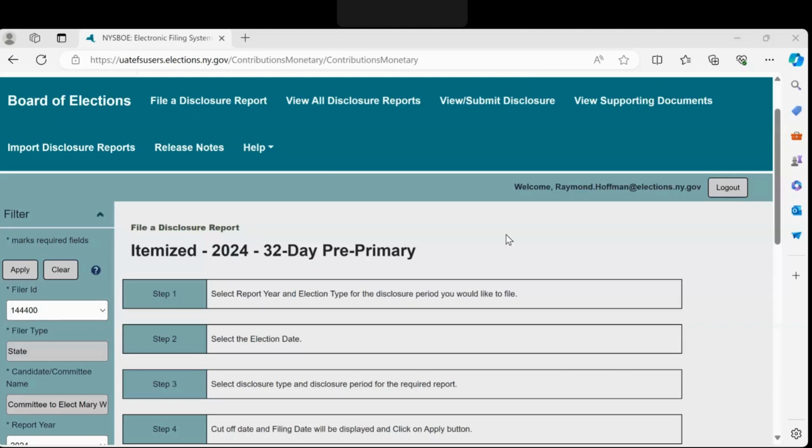In this video, we will be working in the File a Disclosure Report page from the main navigation at the top of the screen after creating our report. For instructions on how to create the report, please view the video entitled Filer Dashboard in EFS. Please note that the Transaction Type drop-down menu located towards the top of the page will only populate with items that are applicable for your committee type.